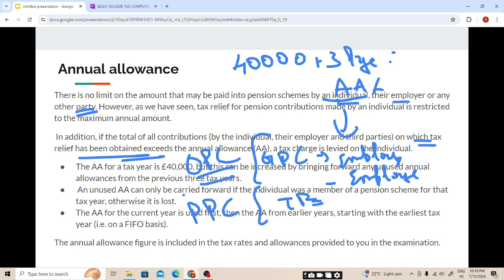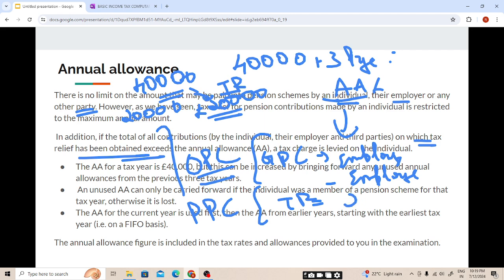So if our contribution, student, was 40,000, but the relevant earning was only 20,000, then relief will be available only on 20,000. So this annual allowance will be reduced only by 20,000 on which the tax relief is claimed. Please do keep in mind, students,